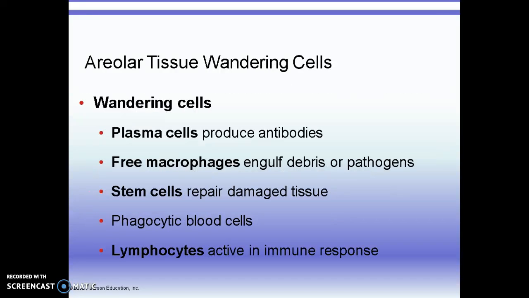Wandering cells move around. Plasma cells are part of the lymphatic system. They make antibodies. Free macrophages do the same thing that fixed macrophages do, except that they wander and they will engulf pathogens.